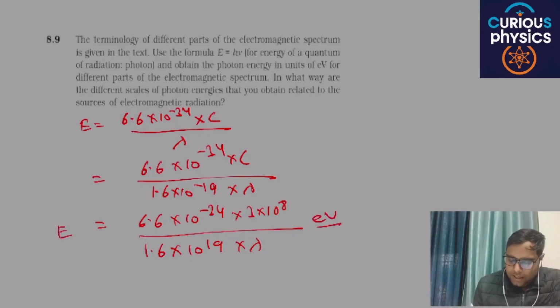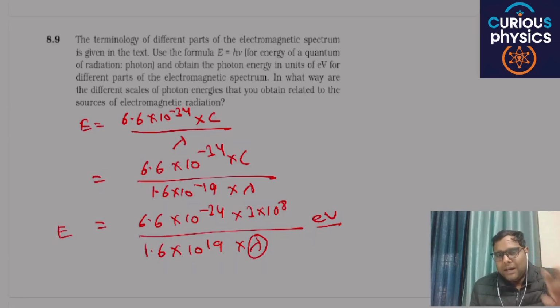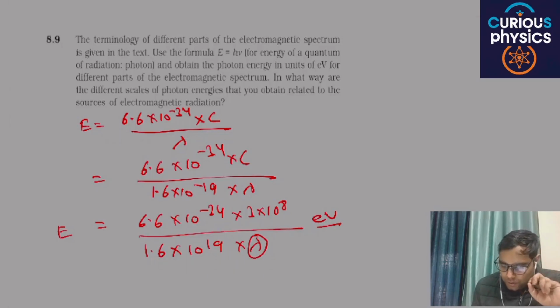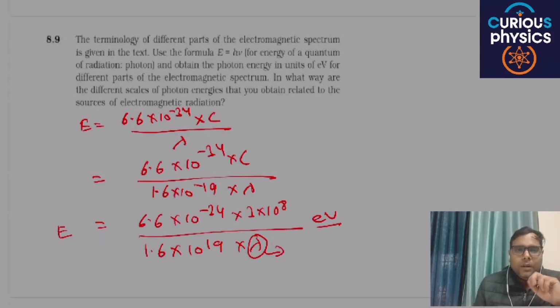And if you change the value of lambda, or wavelength, from the electromagnetic spectrum, you do not have to remember all the values of lambda, but you can just put the values of lambda one by one. In the first case, put the lambda for gamma rays. In the second case, write the wavelength for X-rays, and so on. You will get the different values of energy. Are you able to understand my point or not?